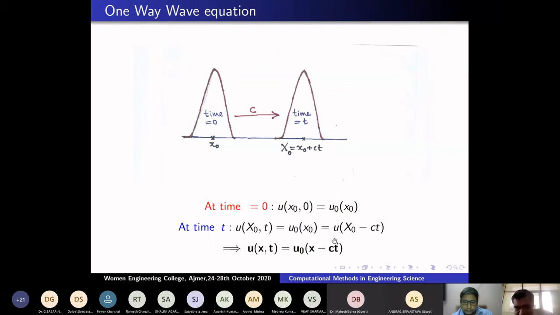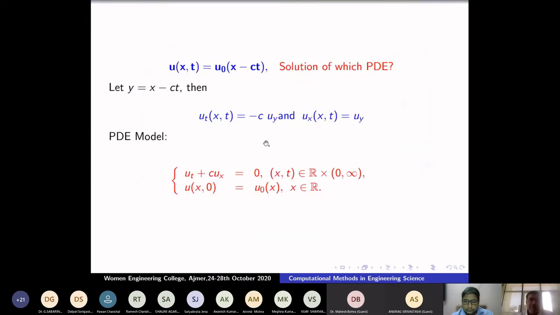What kind of partial differential equation is it satisfying? I wanted to check it. So now you just said that u of x, t is equal to u naught of x minus ct. What is the PDE it satisfies? Set y equal to x minus ct, then u_t is equal to minus c into u_y, and u_x is equal to u_y. Therefore, this solution satisfies this partial differential equation. Therefore, the previous example can be completely modeled by this partial differential equation.